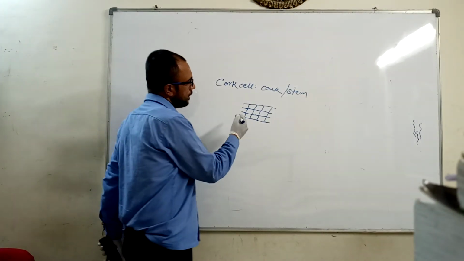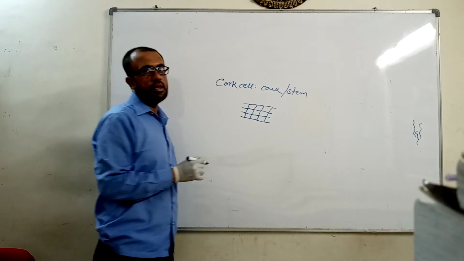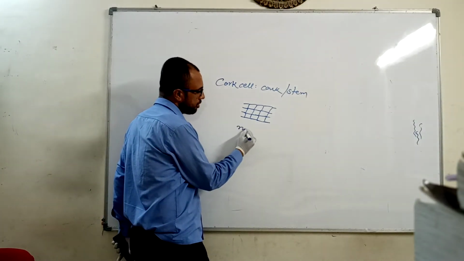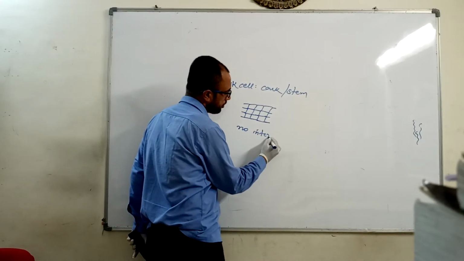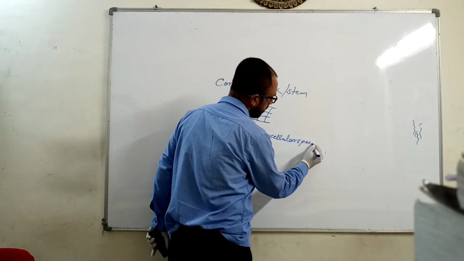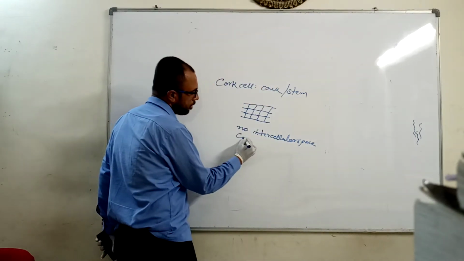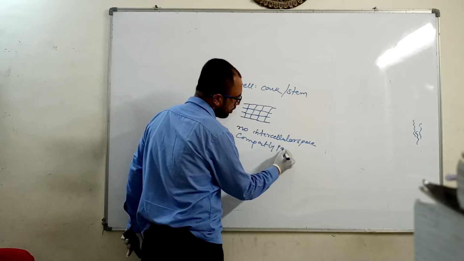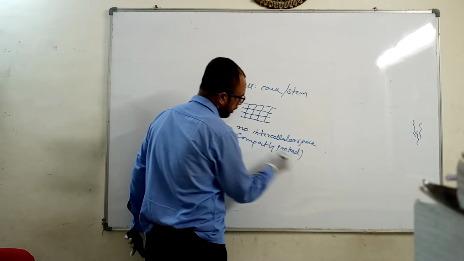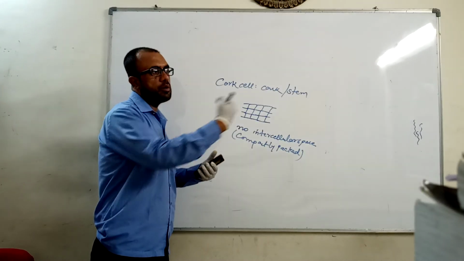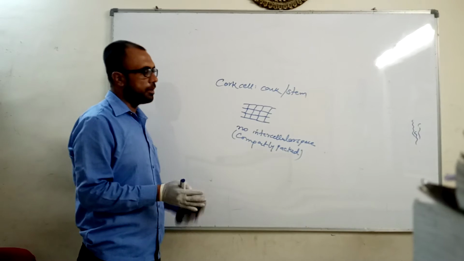One important aspect of this honeycomb arrangement is that there is no intercellular space between the cells, which means the cells are compactly packed. Cells are arranged with each other in a regular manner without any space between them.